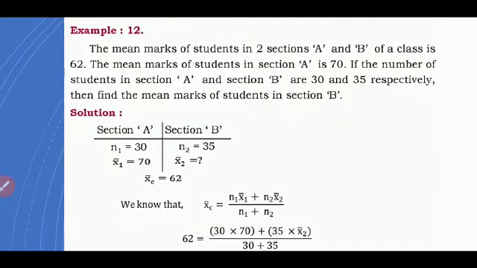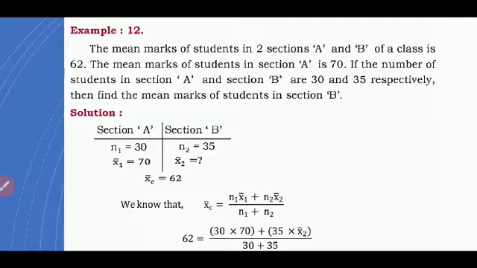The mean marks of two sections A and B of a class is 62. The mean marks of students in section A is 70. If the number of students in section A and section B are 30 and 35 respectively, then find the mean marks of the students in section B.